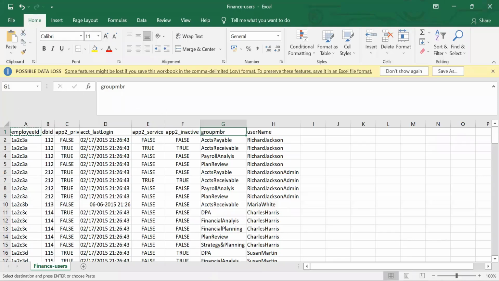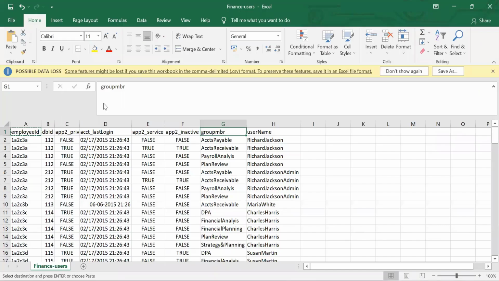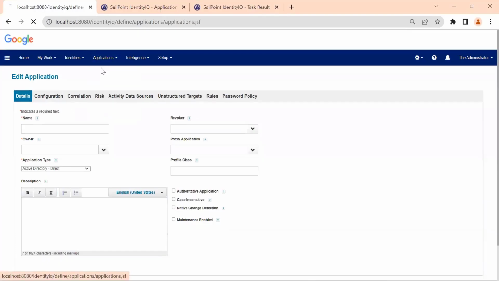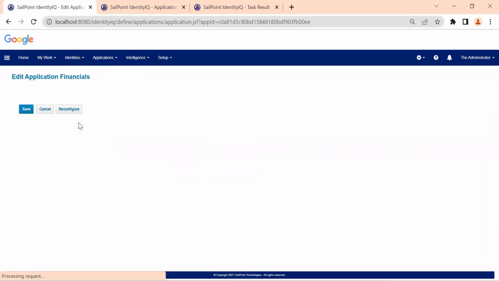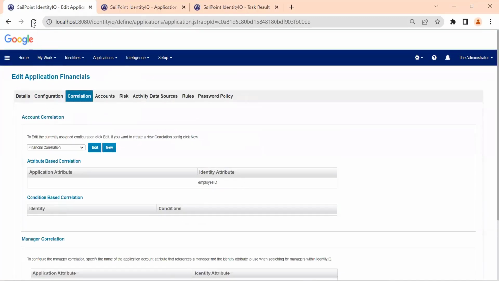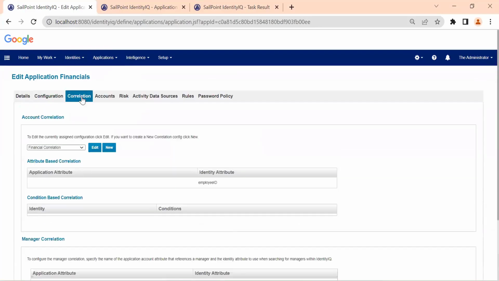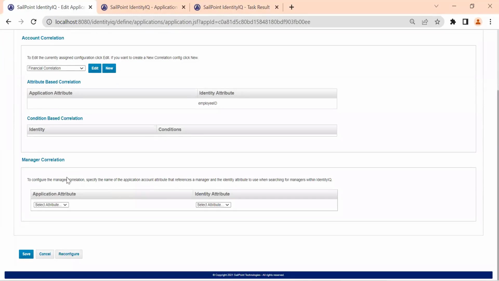Now here we use employee ID. Let's say employee ID is not present, but email is present. So what we will do simply in the financial application correlation, some systems are not using employee ID, some are using, let's say, email.